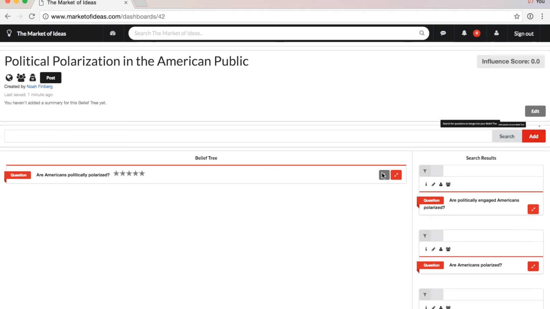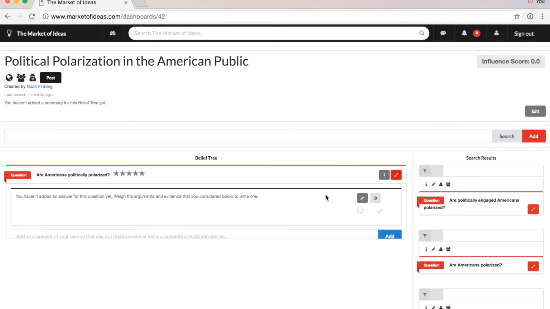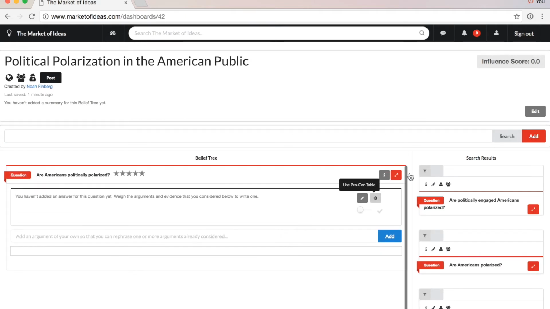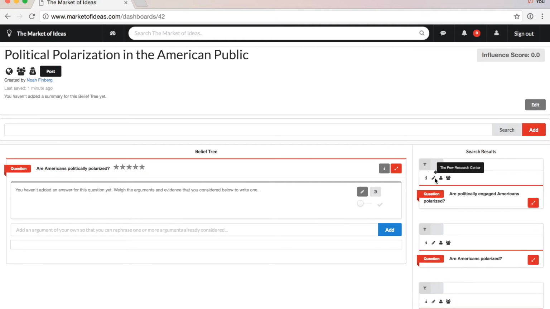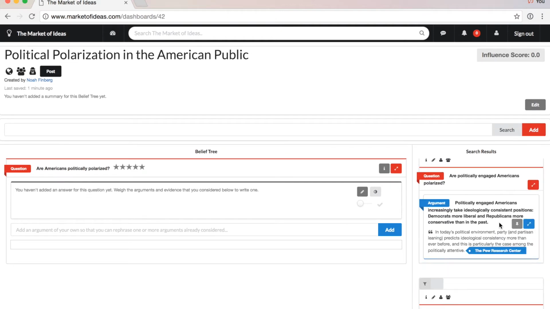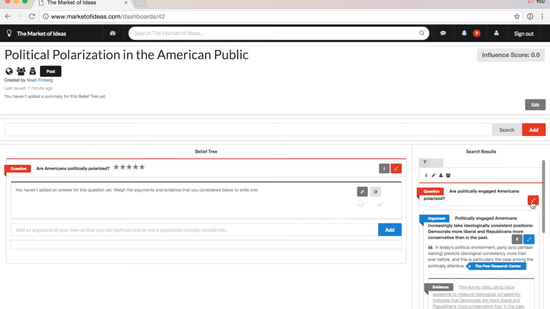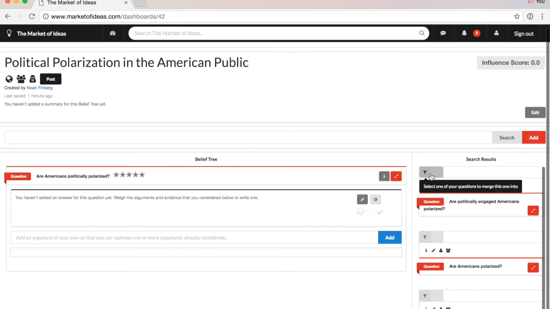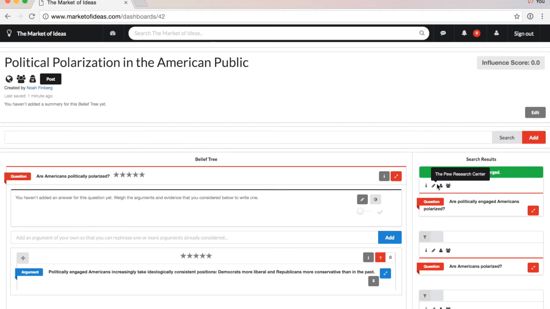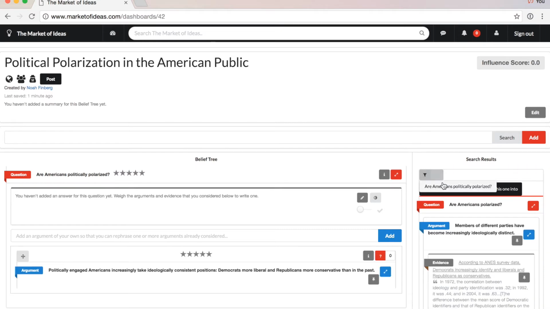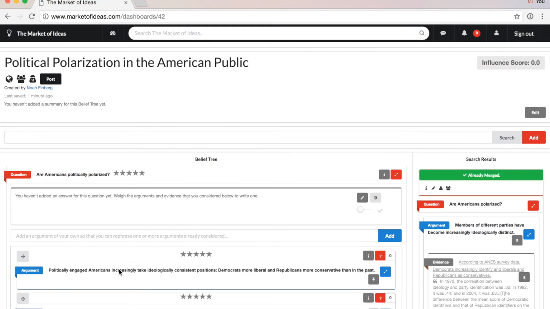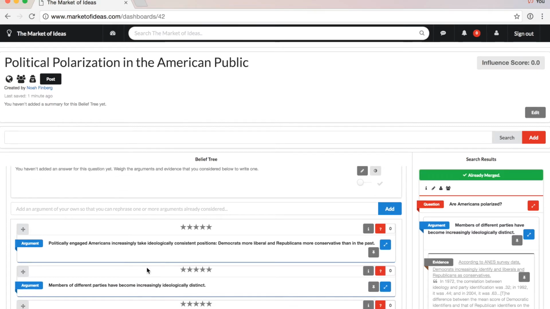You can see any relevant ideas in your search results. These come from the idea summaries for any source of information that addresses your question. For example, this idea is from an article by the Pew Research Center. To get this idea into your belief tree, all you have to do is select the question that you'd like to merge it into. And you can repeat this for other ideas, even if the question in that idea isn't phrased the same way as the one that you asked.